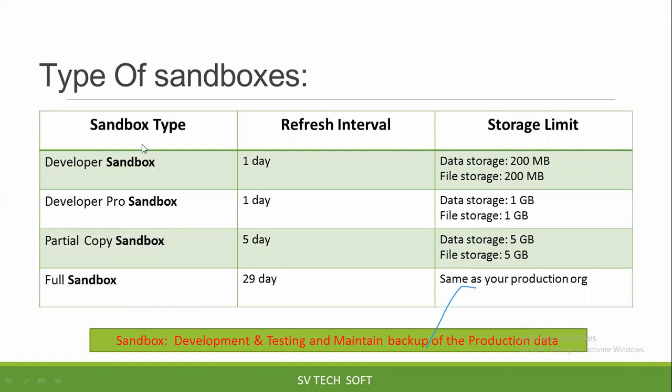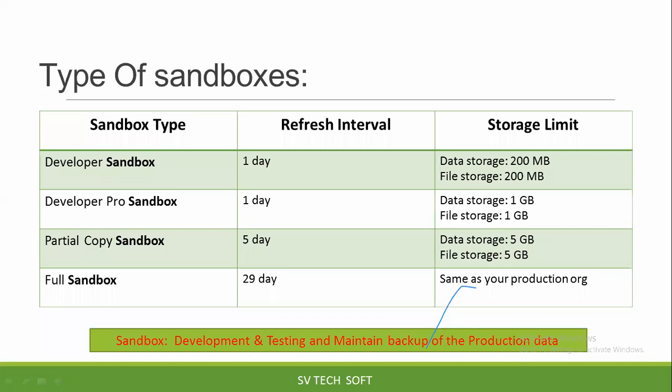Even these are all different types of sandbox. As I mentioned, we have to maintain a backup of the production data, right? Actually, whenever you want, you cannot take a backup in your sandbox. Each sandbox has a certain time interval. Within the time interval only, you can take a backup of your production data. For example, if you are using a full copy sandbox and you take a backup of your production data today, you can take your backup again only after 29 days. If you want a backup once each week, you have to maintain that many full sandboxes.